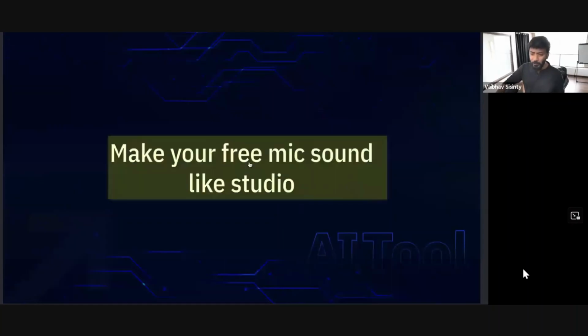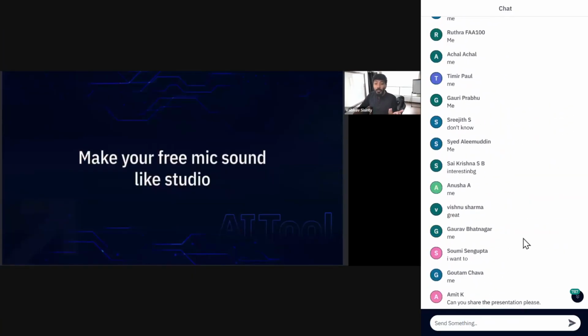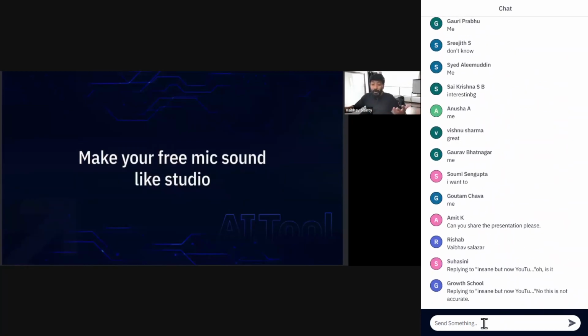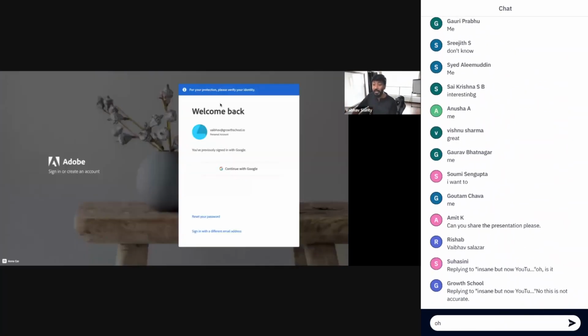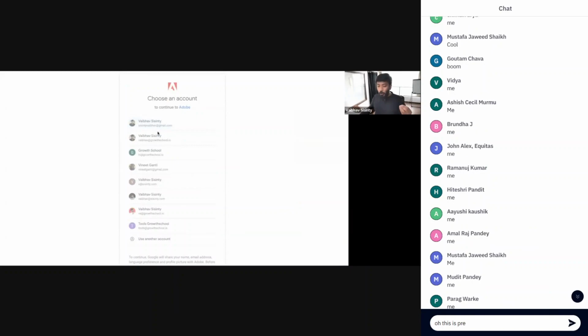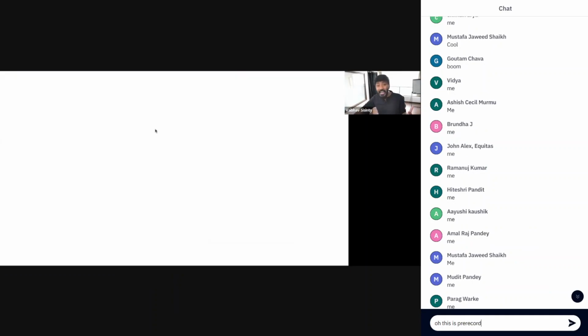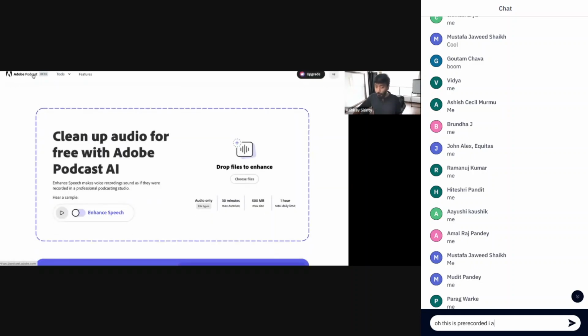Let me show you a very cool thing. Because we're talking about content creation, a lot of us don't have fancy mics. For example, the mic that I'm using is 50,000 rupees, and I know a lot of people would not have a mic like this, right? So how can we record audio with a very cheap mic, not a very expensive one, yet get really high quality audio out of it? That's called Adobe Podcast.